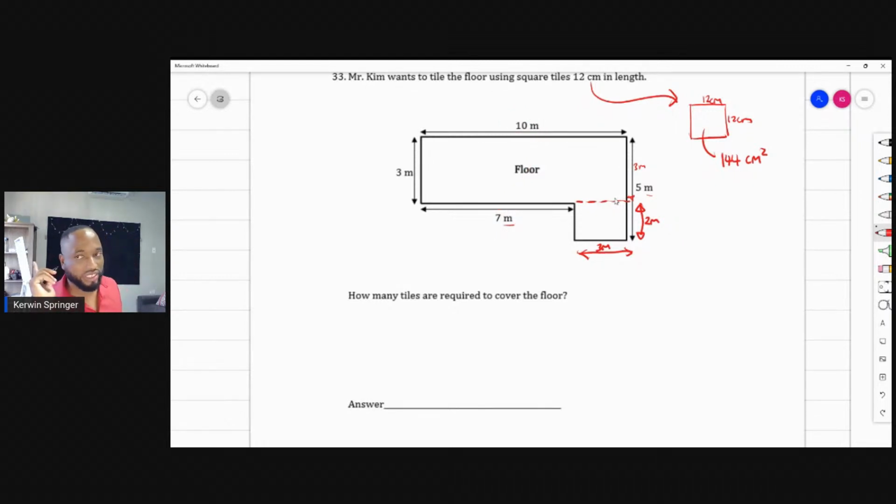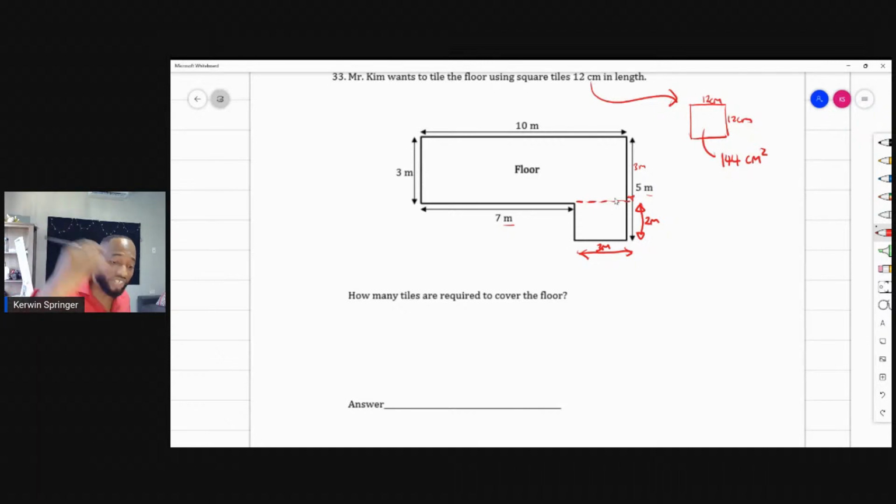I don't want it in meters because the tiles that I'm going to tile this floor with, some nice porcelain tiles, are in centimeters. So I could do it in meters and have meter squared and then turn meter squared to centimeter squared, which is a trick that I can show you. I may show you in one of the subsequent videos on our Sunday revision session.